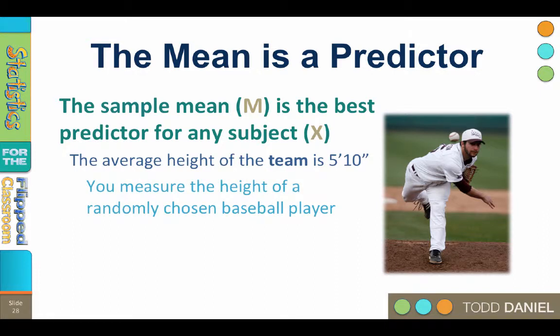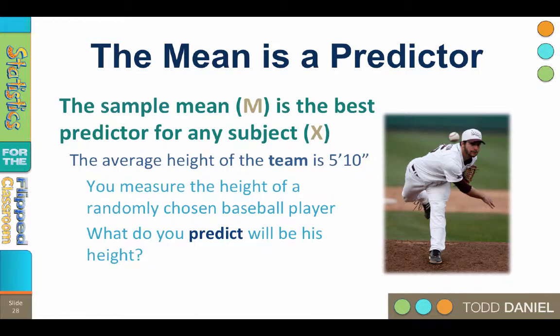You randomly select one baseball player from the roster. What do you predict will be his height? Knowing nothing else except that the rest of the team has an average height of 5'10", so most players on the team are close to 5'10", your best prediction of his height would be 5'10".